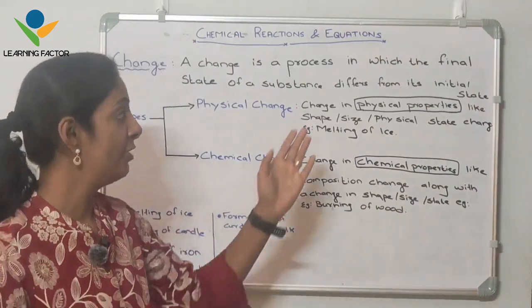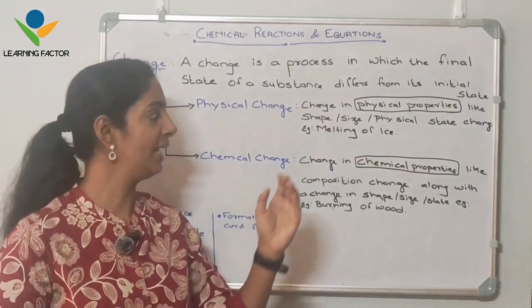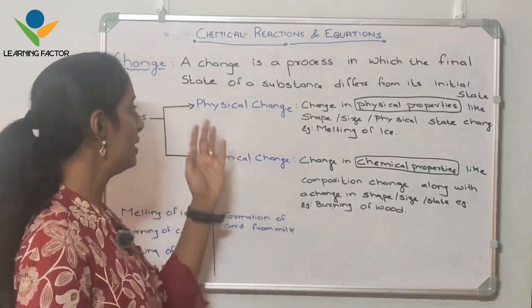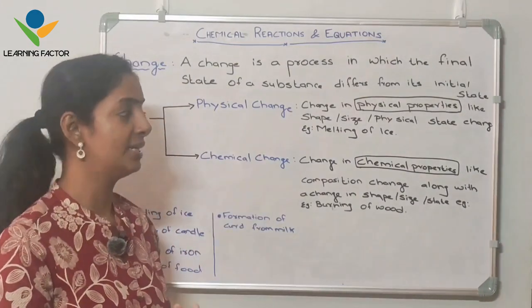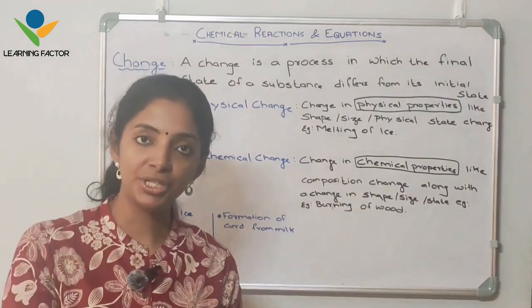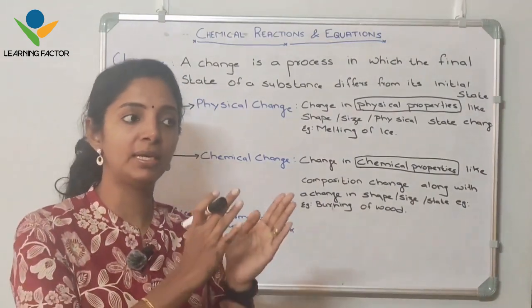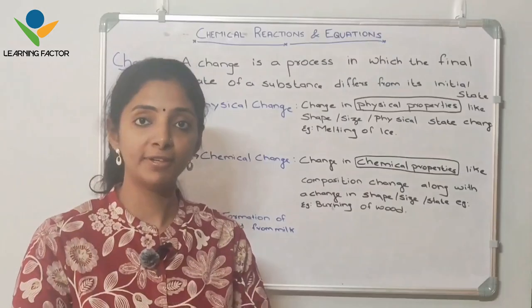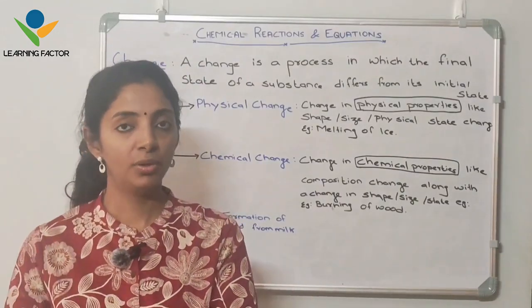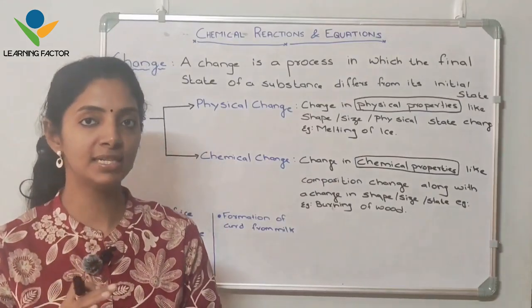So what happens here? Physical properties get changed, like the physical state here. So it is a physical change. That is, initially the physical property of the substance is of a particular type, and after the reaction, the physical properties change to another type. That is called a physical change.